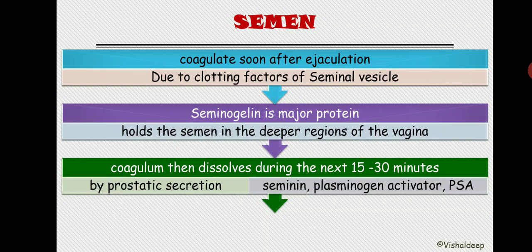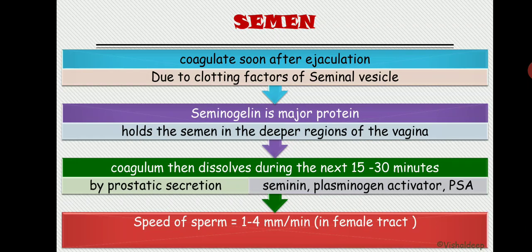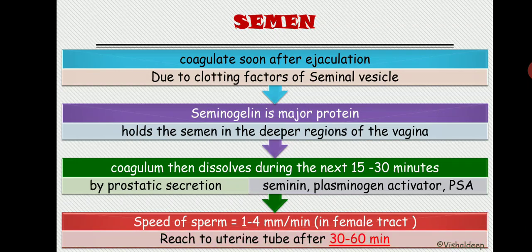Now, as far as the speed of a sperm is concerned, it is basically 1 to 4 millimeter per minute in the female genital tract, and it reaches the uterine tube, where fertilization should take place, in about 30 to 60 minutes. So you can remember it this way: speed of a sperm is 1 to 4 mm per minute, it reaches the uterine tube in 1 hour, and the life of a sperm is basically 1 to 2 days. It's easy.